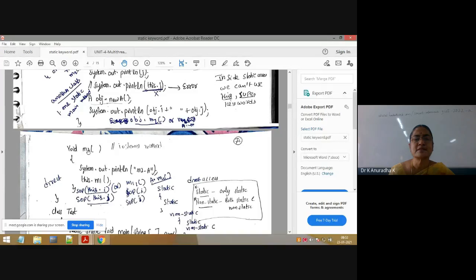What is the purpose of instance variables, what is the purpose of static variables, what is the purpose of static methods, and what is the purpose of instance methods. These are very, very important. If you take any Java program, with respect to these 4 concepts only, we will write the Java programs. So try to understand instance variables, static variables, instance methods, and